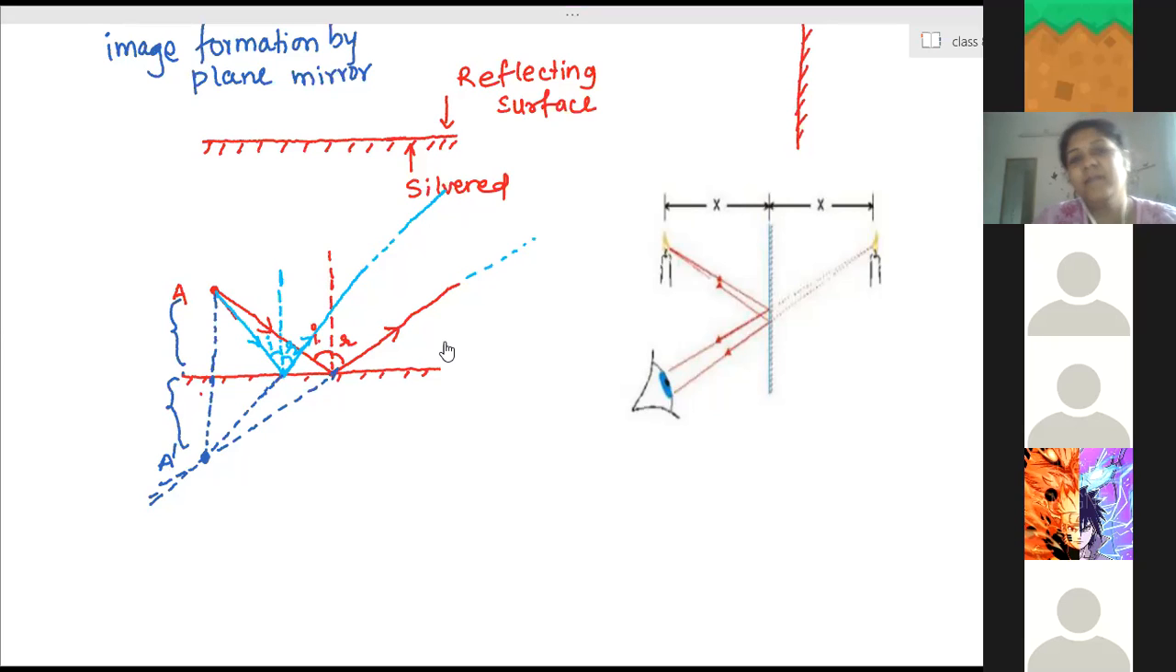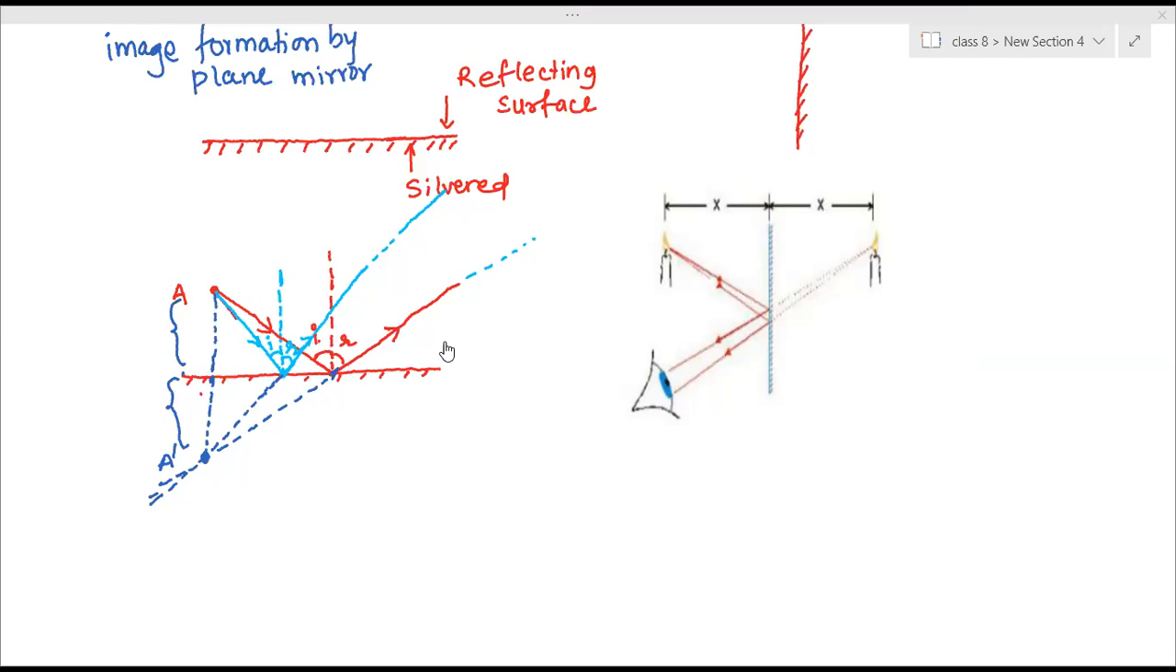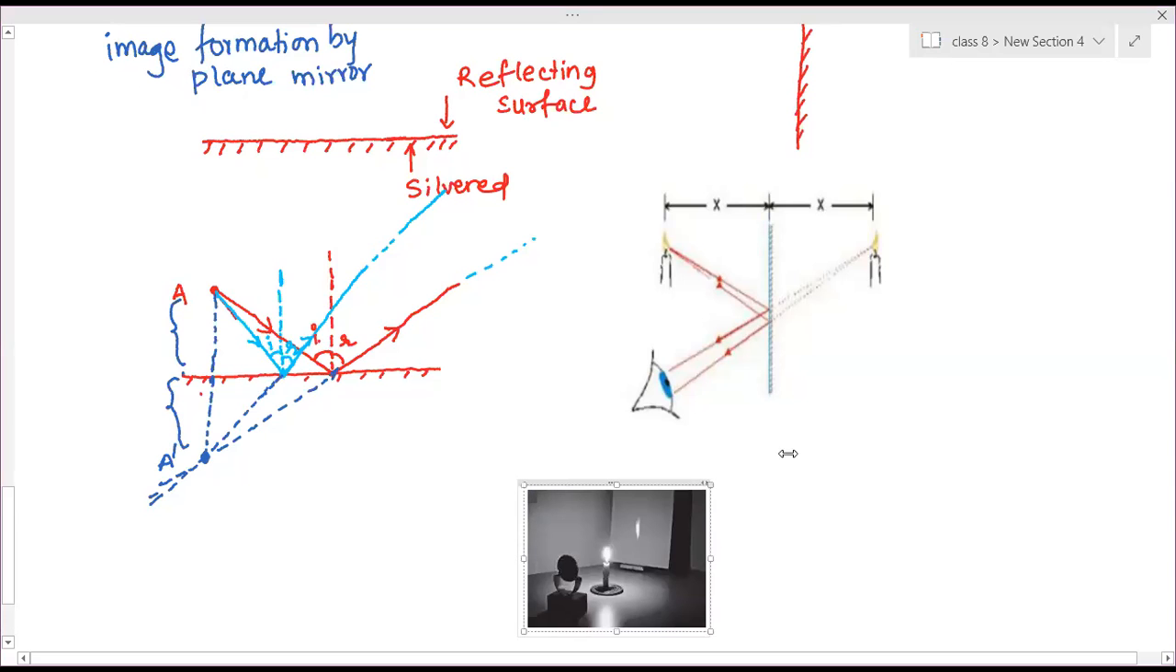Ma'am, we can show the reflection on the mirror. No, reflection on the mirror only. But is it possible that we can place the paper inside the mirror and the image will be formed on it? Possible? No, ma'am, not possible. Let's see one example. Are you able to see this picture?